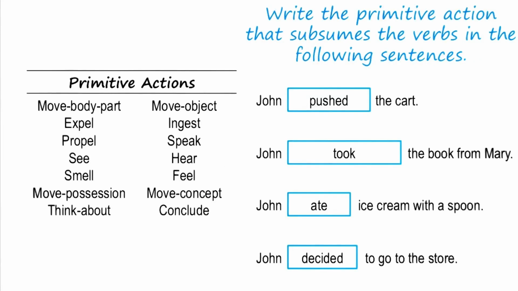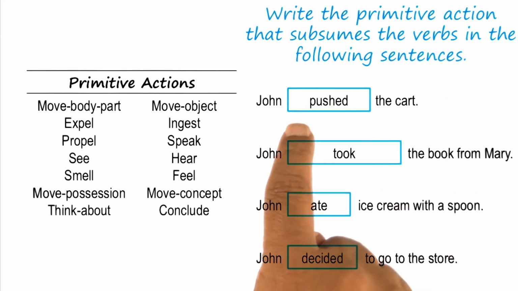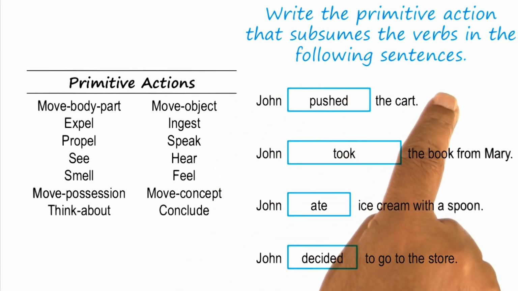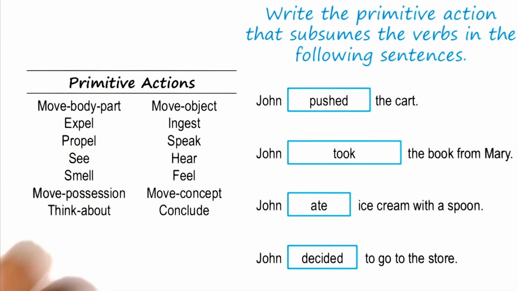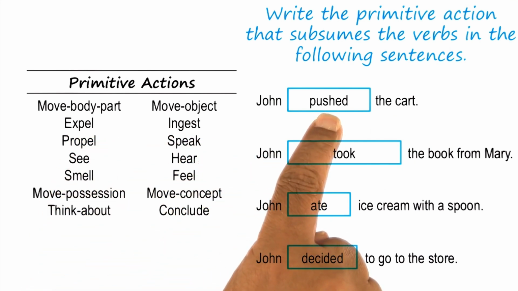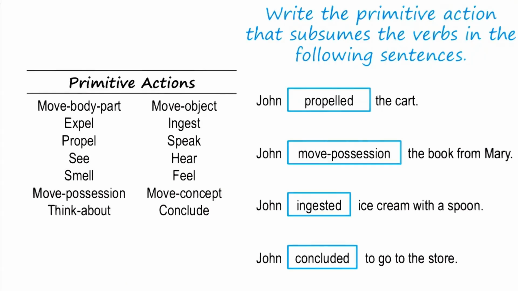Okay, I hope you're enjoying this particular lesson, because I certainly am. Let's see whether you're also understanding this lesson. So here are 4 sentences. John pushed the cart, John took the book from Mary, John ate ice cream with a spoon, John decided to go to the store. And here some of the words are in these blue boxes. For each of the sentences, find the primitive action that would best capture the meaning of the verb inside the blue box. David, what did you think?